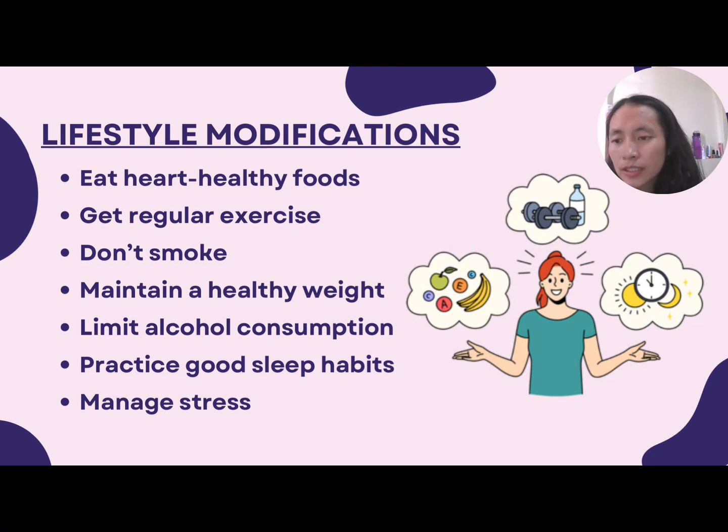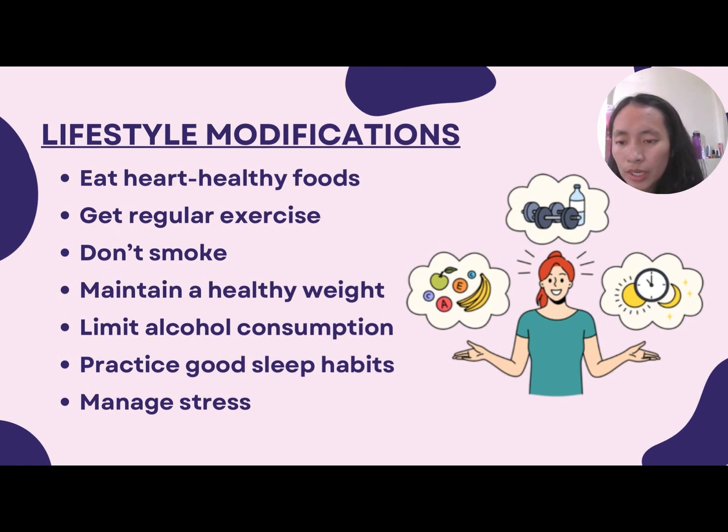Next is to quit smoking or don't smoke. So, if the patient smokes and can't quit on his or her own, recommend the patient to talk to a healthcare professional about strategies or programs to help the patient with this problem. Next is maintain a healthy weight. So, being overweight increases the risk of heart disease. Therefore, set realistic goals for body mass index and weight.